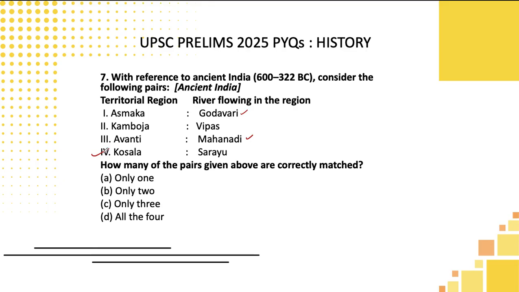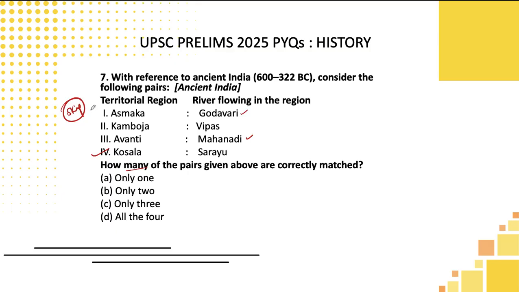I am not sure about the remaining statements, because here they are asking how many of the pairs are correctly matched. We have to be very clear. Unless we are very clear, we cannot apply logic here. My suggestion would be, please skip these kinds of questions inside the examination hall. As I keep telling my students, your target is not to get 100 out of 100 questions correct in UPSC prelims. They are not going to give you any gold medal for achieving that. Unless you perform very well in mains and interview, that matters the most. So don't bother about it.